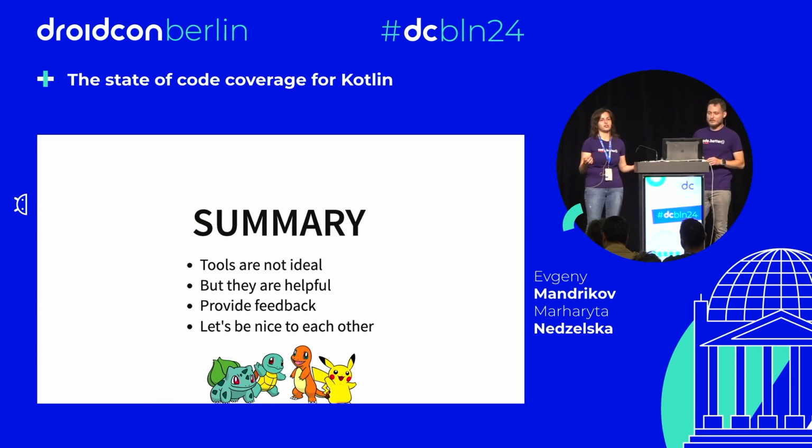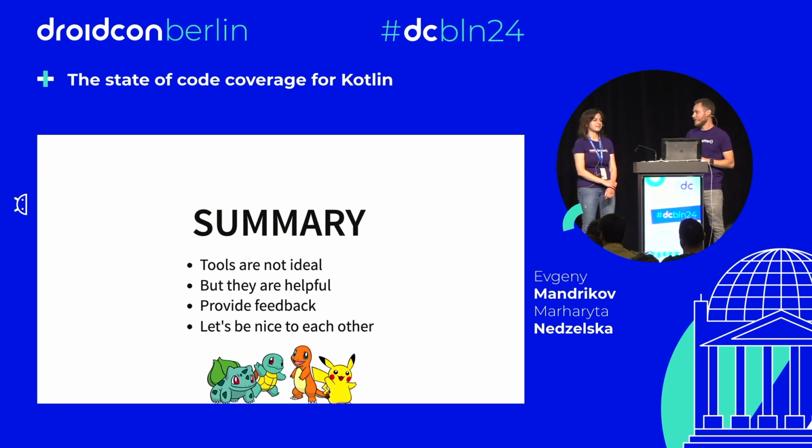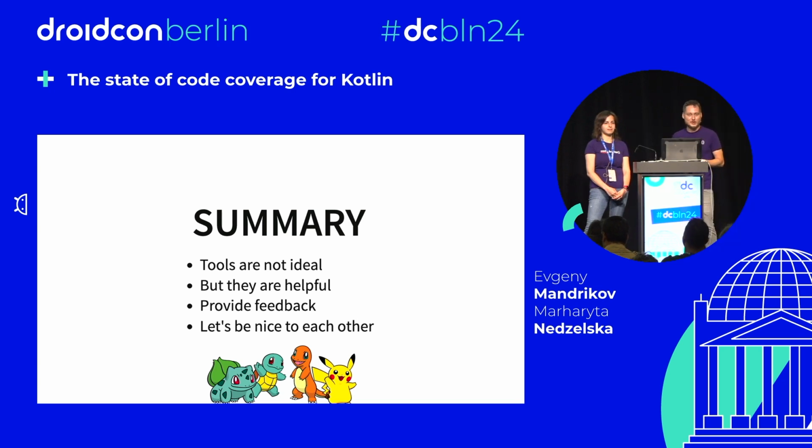So we are all here to achieve one nice goal of making your code and the software better. And it's funny that you mentioned this. Let's be nice to each other. I think the goal of this talk was already achieved. Once we presented this talk at Kotlin Conf, sometime later, JetBrains came back to JaCoCo and said, oh, hey guys, we see that you are struggling with inline functions. In our tool, we did some support for inline functions. Do you need help? Sure, thank you. I think it's great that we can help each other.